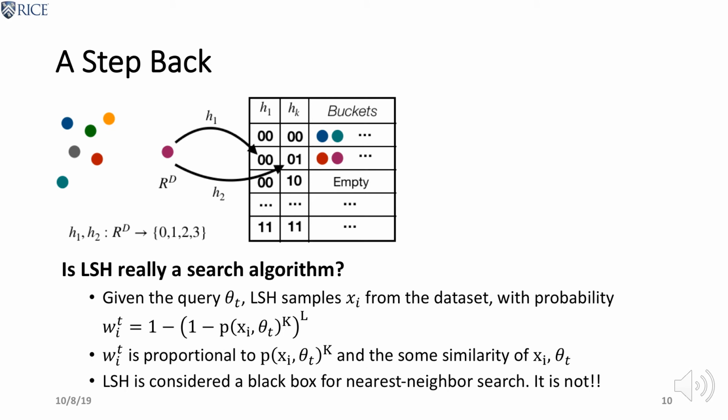Let's recall this picture. When we have a query and we can compute the hash code of k hash functions, and then we go to the corresponding bucket, we exactly know the probability of finding a particular sample in that bucket. For example, we have k and l, and the probability of seeing that sample is exactly this. We can see that such probability is monotonic to some similarity.